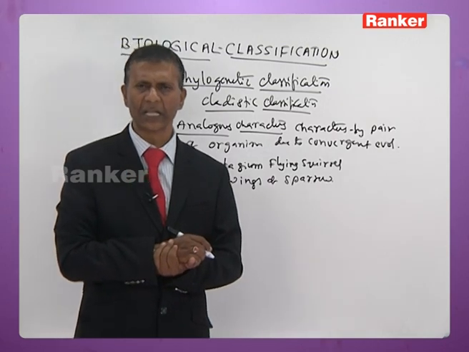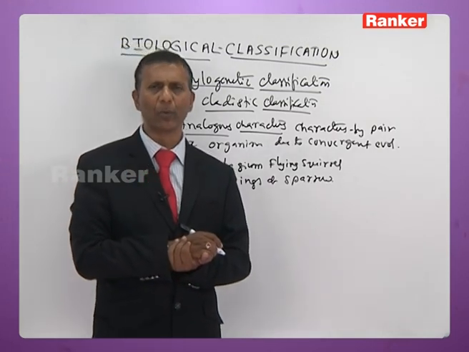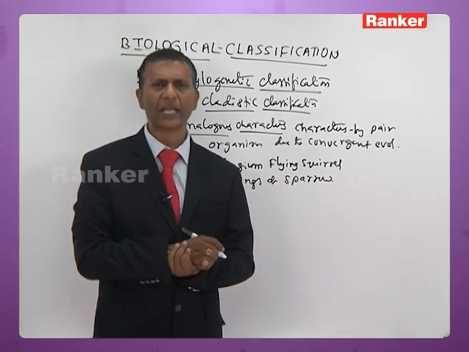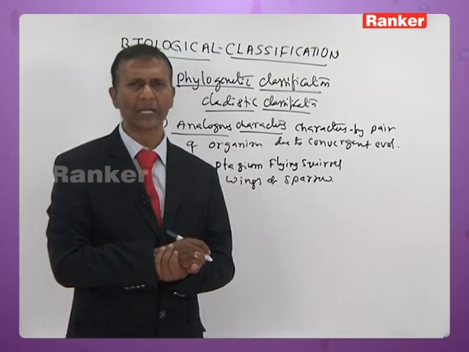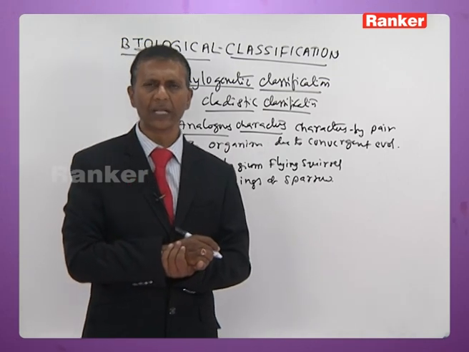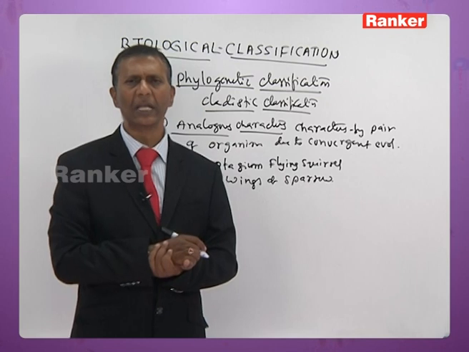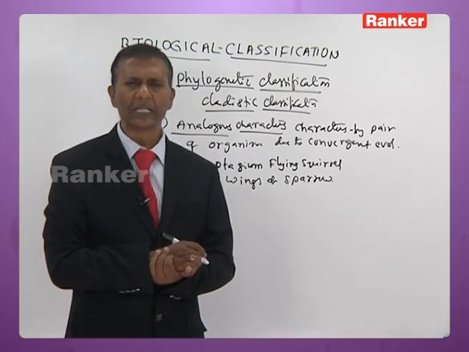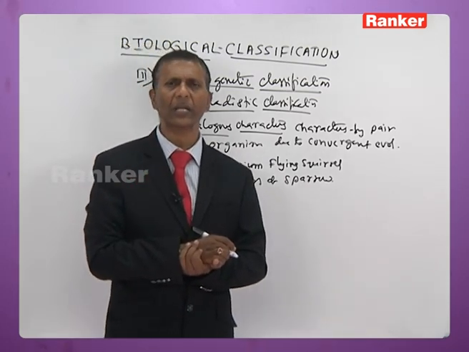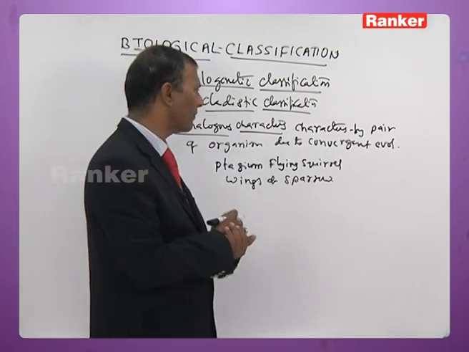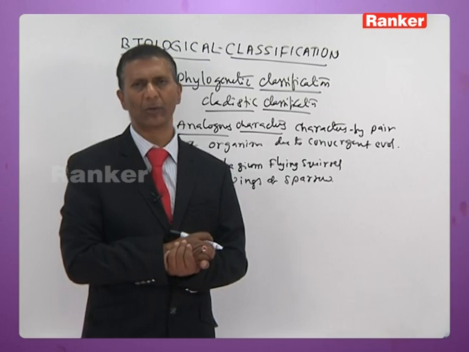There is a structural dissimilarity between the two organs, but functions are the same. Such characters can be called analogous characters. That is because of the same habitat, and that is also referred to as convergent evolution.